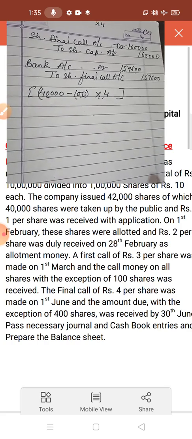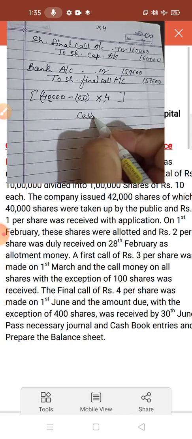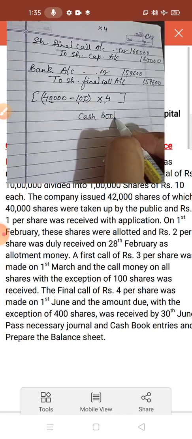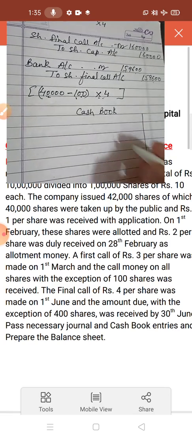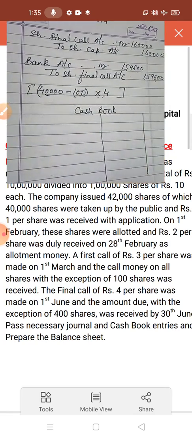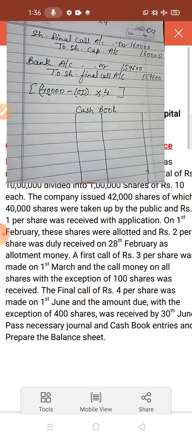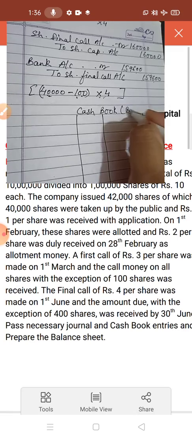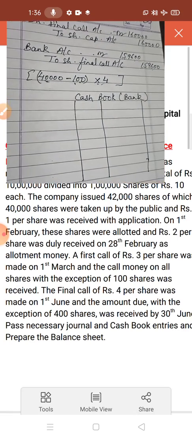Now what you have to do? You have to make the cash book. So for cash book, as you know, double column cash book you know, single column cash book you know, but here you have to make a single column cash book but with the bank column, because we have done all the entries in bank.